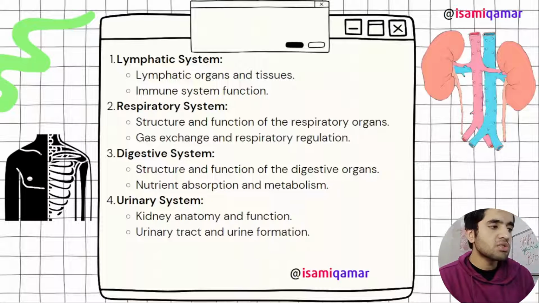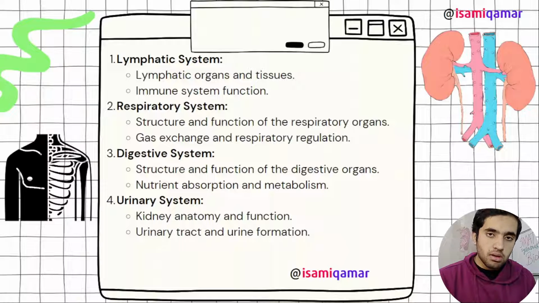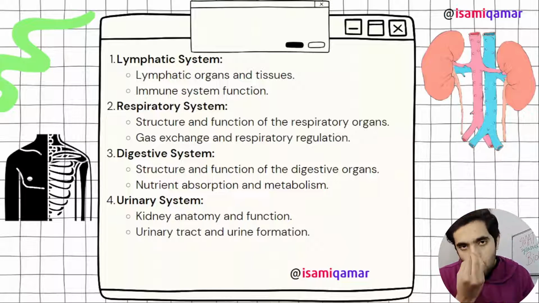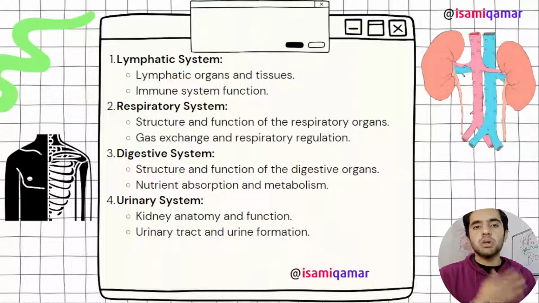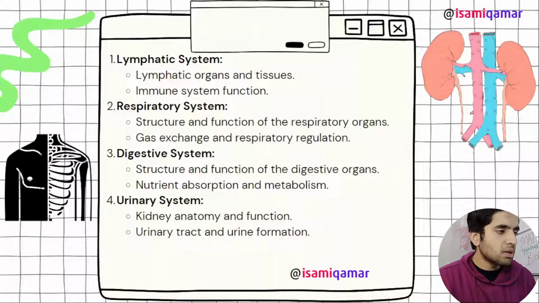Then we have the respiratory system, structure and function of the respiratory organs. Lung, respiratory surfaces and lungs, then bronchiole, bronchi, trachea, nose, nostrils, and then breathing, contraction and relaxation of smooth intercostal muscles, phrenic nerves and intercostal nerves and diaphragm, all that stuff you have to cover in respiratory. How gas exchange occurs, how respiration occurs.